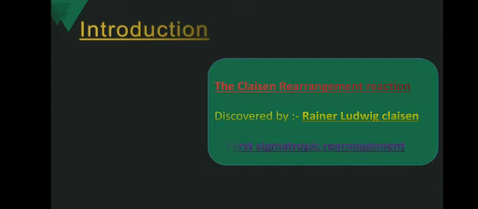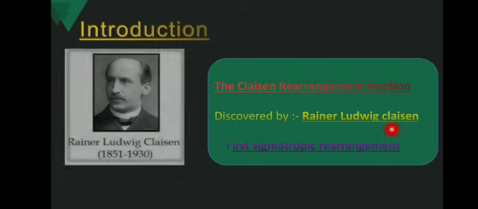So here we see the introduction of the Claisen rearrangement reaction. The Claisen rearrangement reaction is a powerful carbon-carbon bond forming chemical reaction, discovered by the scientist Rainer Ludwig Claisen in 1912. And this reaction is the first sigmatropic reaction. Why is it called a sigmatropic rearrangement? Because this reaction takes place under the sigmatropic rearrangement.